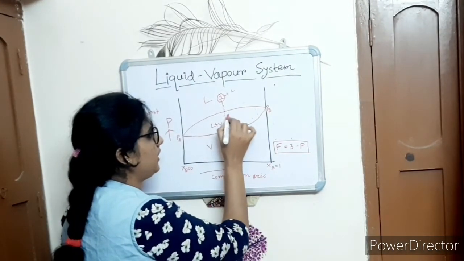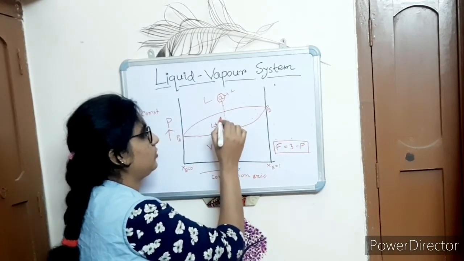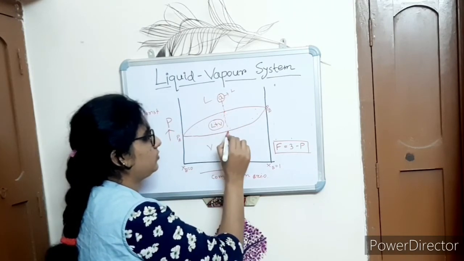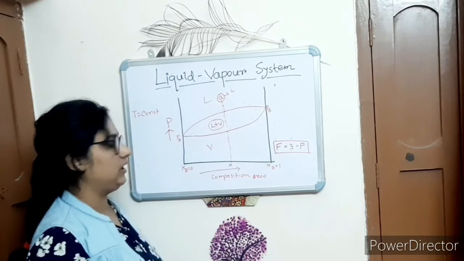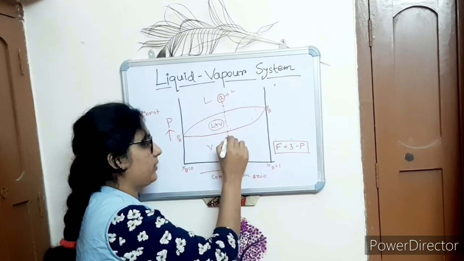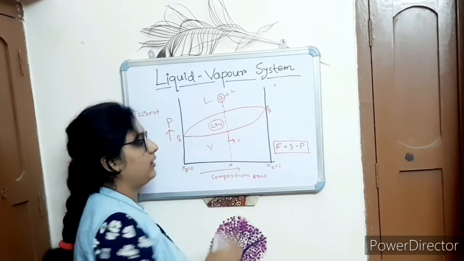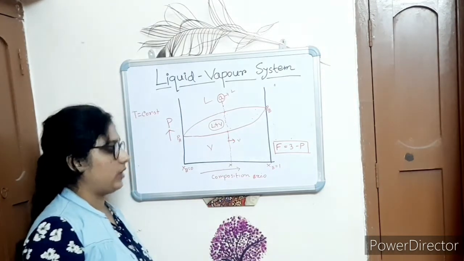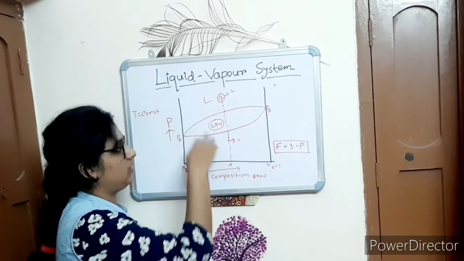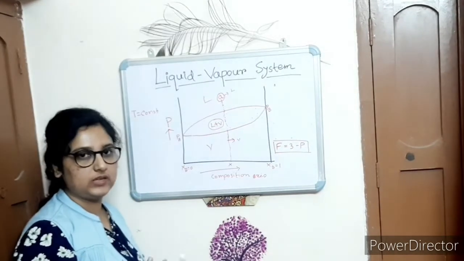When you cross this particular point, you get the liquid and vapor phase, and from this point to this point you have the liquid and vapor phase. Reducing the pressure again, you get the vapor phase of the system. So at a constant composition and at a constant temperature, by varying the pressure of the system, you can vary the phase of the system.